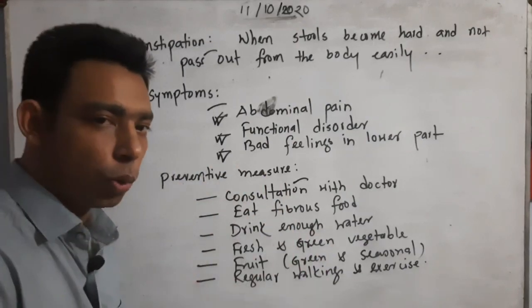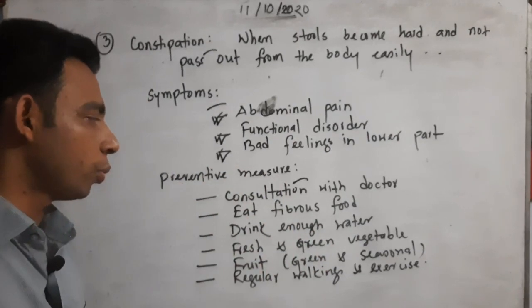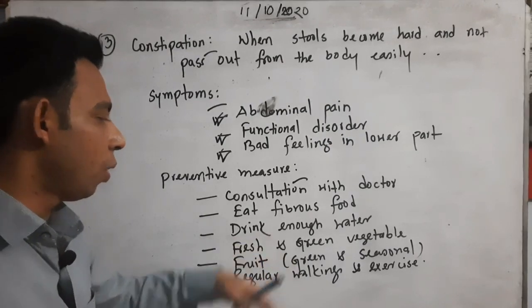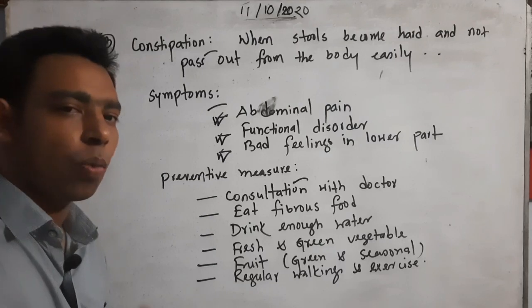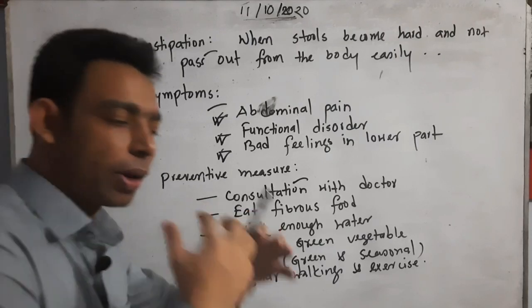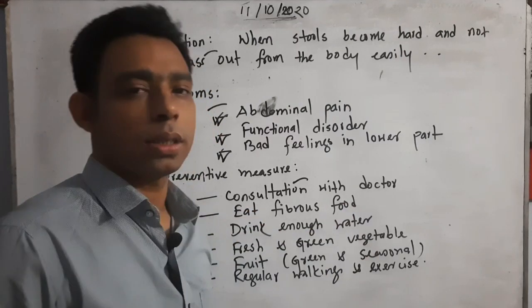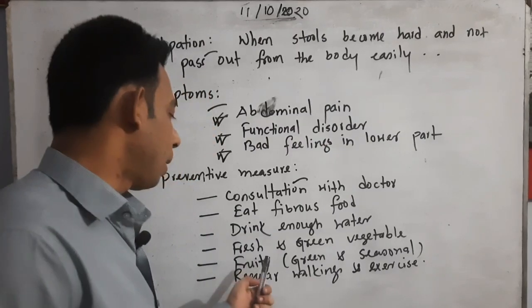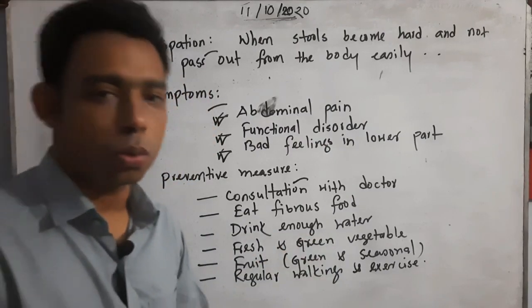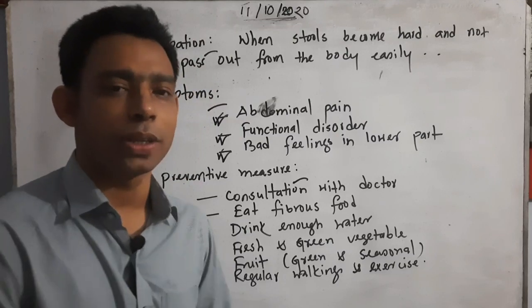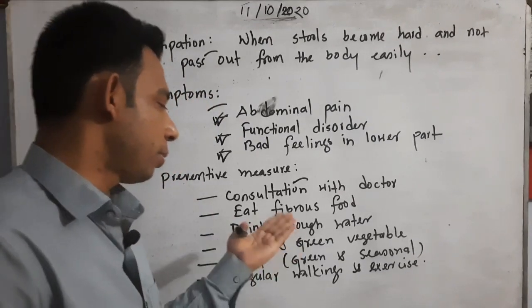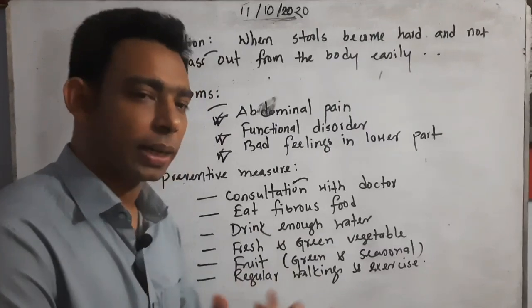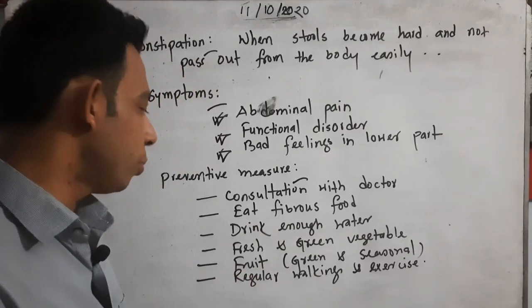Eat fibrous food, that roughage food, practice taking it every day, every time. Drink enough water is actually very important, since water is also the remedy, like the doctor's consultation, for many diseases. Fresh and green vegetables of course are needed, not all the time fish, meat, chicken like that. Practice eating fresh and green vegetables in your food menu.